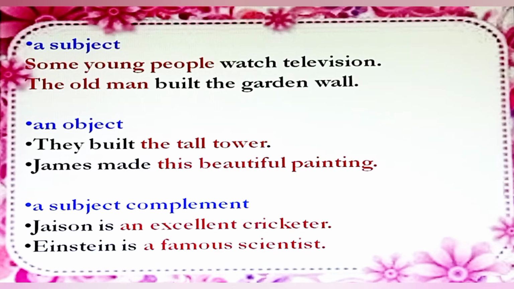Next, we'll see about subject complement. Here in these sentences, the noun phrase functions as a subject complement. Example, Jason is an excellent cricketer. Here, an excellent cricketer is a subject complement. It describes about the subject. Einstein is a famous scientist. Here, a famous scientist is a noun phrase. It describes about the subject, so it is called a subject complement.